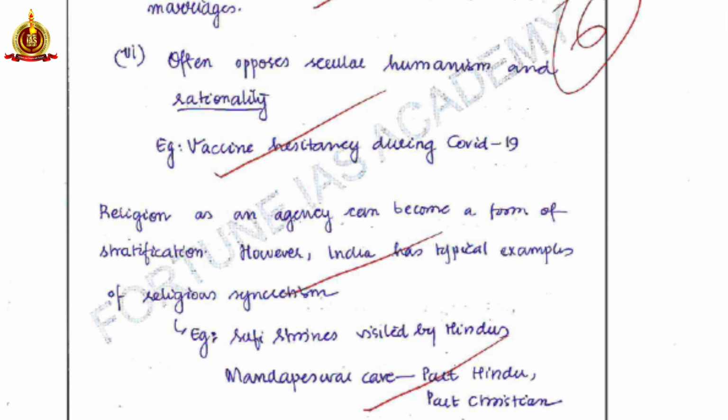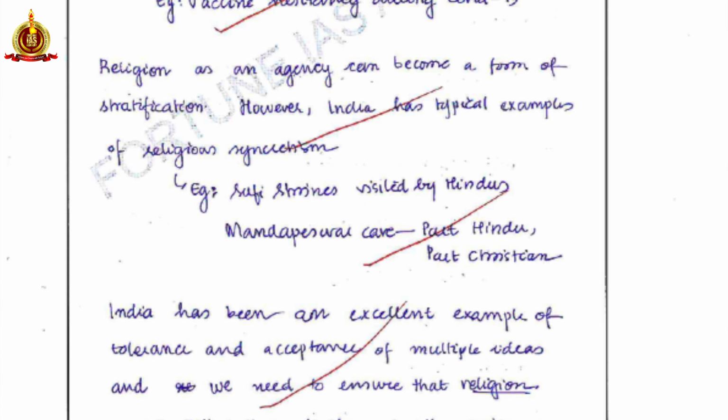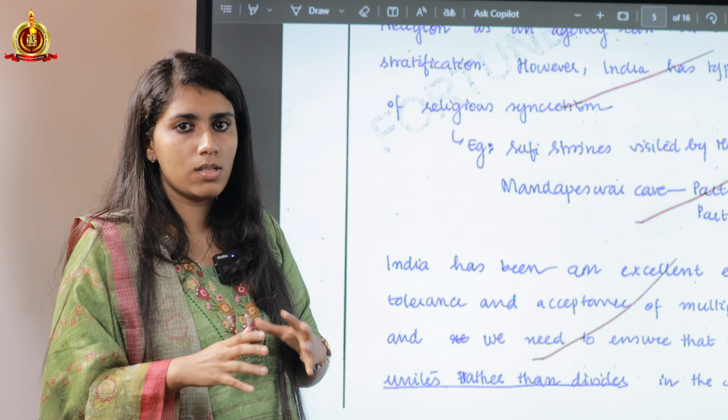The conclusion is that religion as an agency can be a form of stratification. However, India has a typical example of religious syncretism. I've given two examples: Sufi shrines which are visited by Hindus, and also a cave which is partly Christian and partly Hindu. And I have also given a very positive note about India's religious syncretism. So this was the answer.